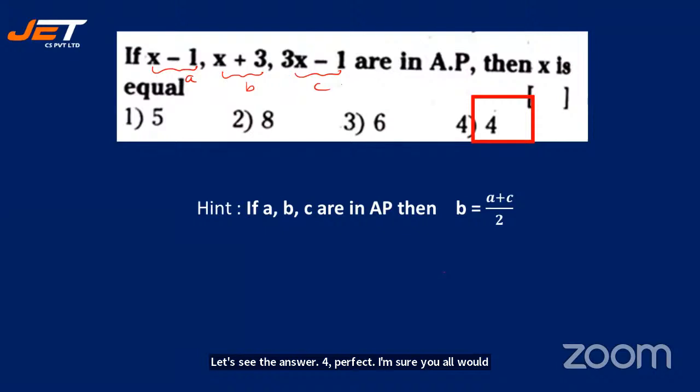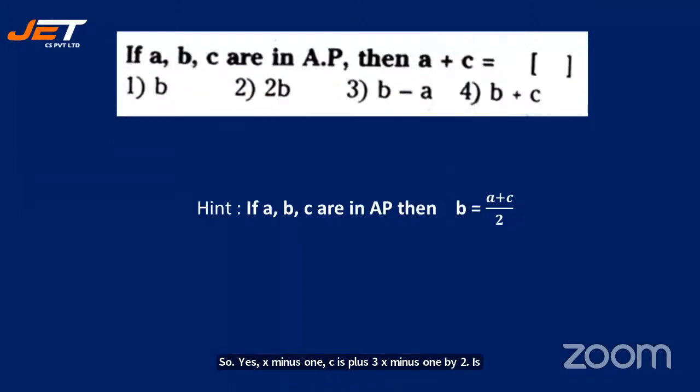So, A is x minus 1, C is x plus 3x minus 1 by 2, is x plus 3. All right? Yes. Let's move on to the next question.